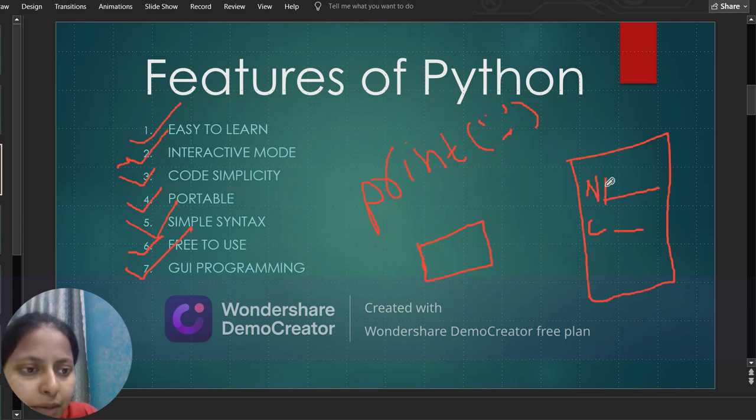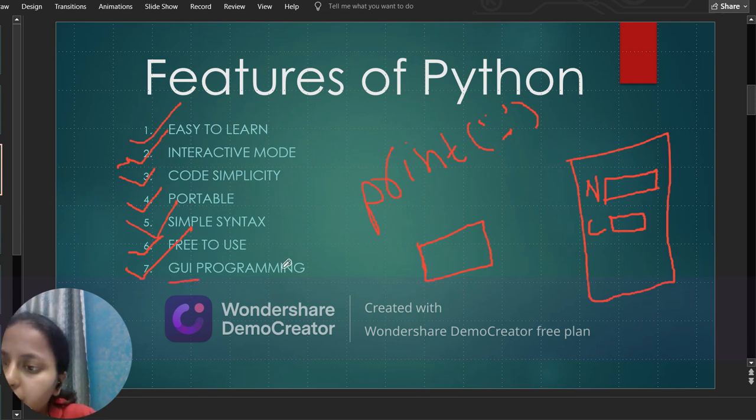So with the help of Python you can also make these GUIs, and very different, very advanced level GUI is possible from Python. There are various frameworks which you will learn in further classes of Python, which are used for making the visuals or GUI. GUI means graphic user interface. The full form of GUI is graphic user interface.